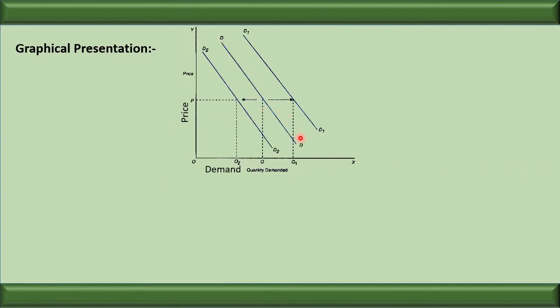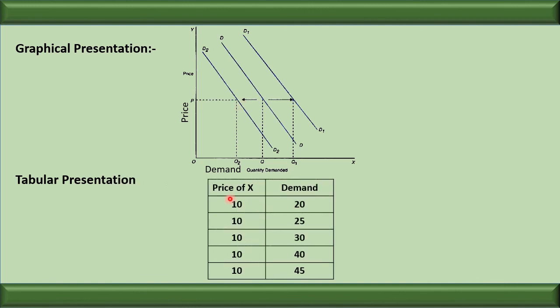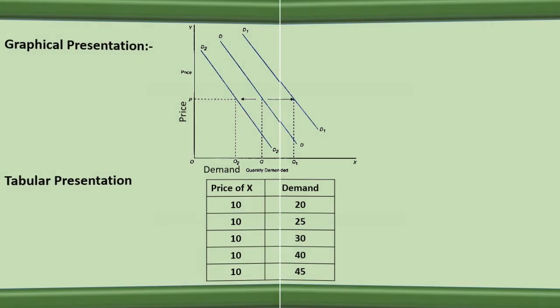Original demand curve is DD. When the demand increases, price is constant. Here we can say D1 shows increase in demand and D2 shows decrease in demand. Price is constant, so it is rightward shift and leftward shift. When the demand increases, it is rightward shift, and when the demand decreases, it is leftward shift. Tabular presentation, we can see that the price is constant, but there is a change in demand because of factors other than price.